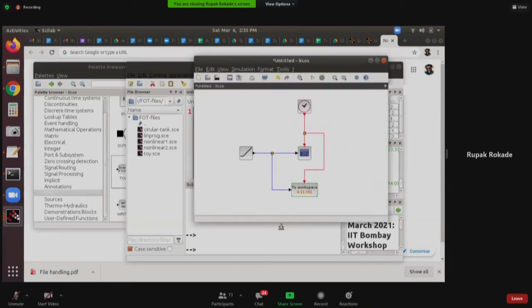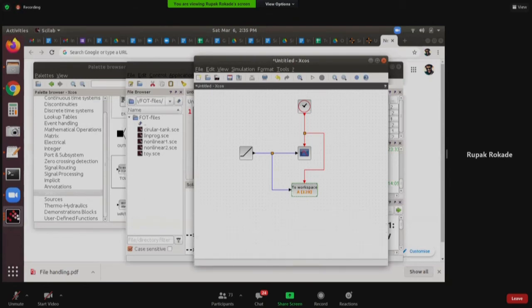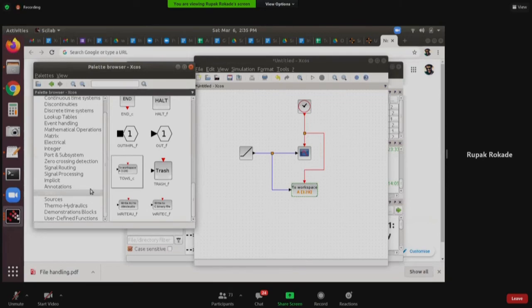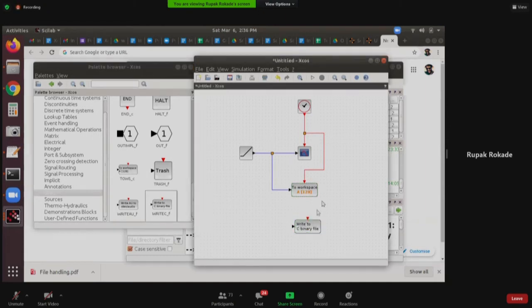To do that, let me create some space first. In the Sinks section again, I will use something called Write to C binary file. Write to C binary file. So I will connect this. I will connect the input.